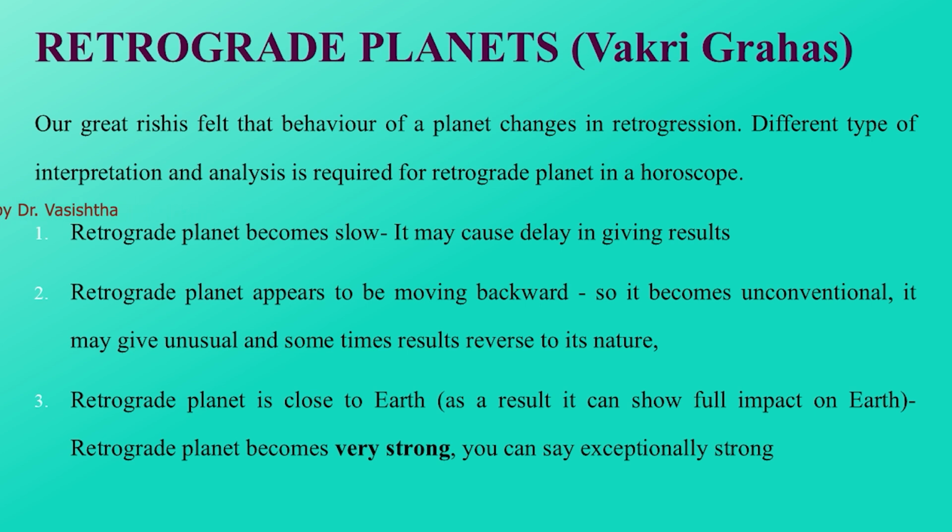Second, a retrograde planet may give unusual and sometimes reversed results because during retrogression the planet appears to be moving backward, so it becomes unconventional, uncertain and even volatile in some cases. Therefore, retrograde planets never behave like direct planets. They carry uncertainty, challenges, instability, depth, suddenness.